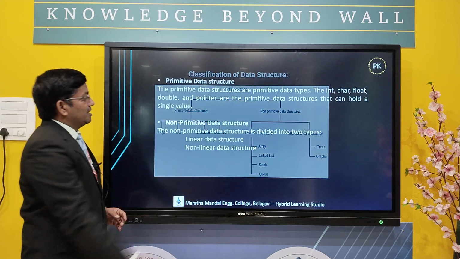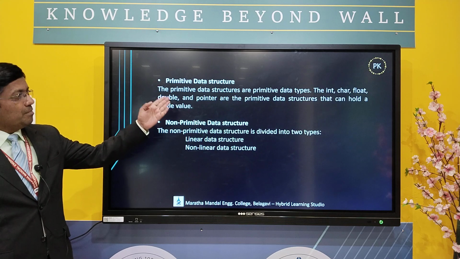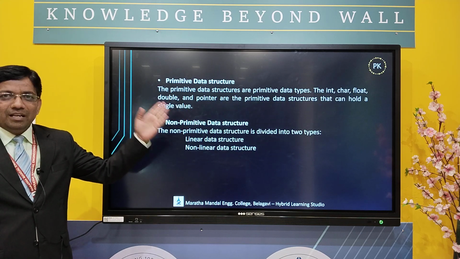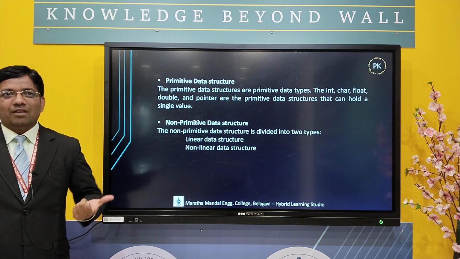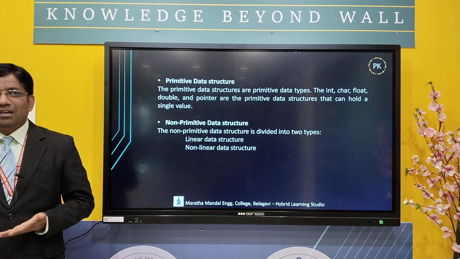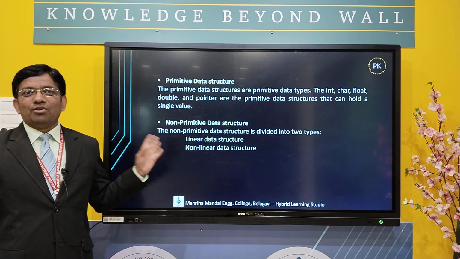Primitive data structures are what are called basic data types. Here you can see the definition. Primitive data structures are primitive data types, for example int, float, char, double, which can hold a single value, like 2, 3, 4, 5. So that is what we call primitive data structures.